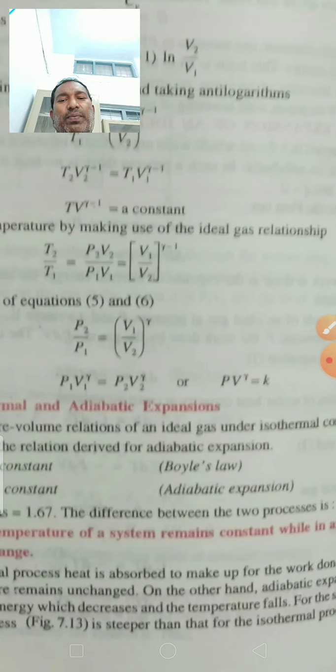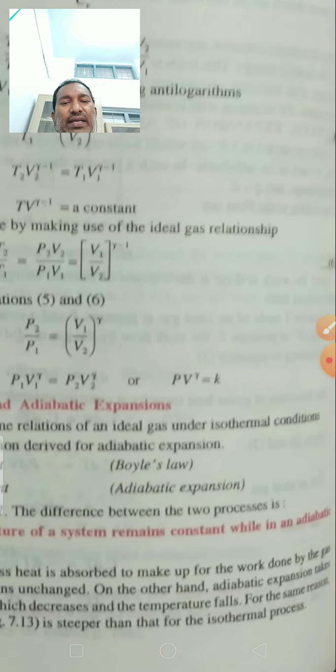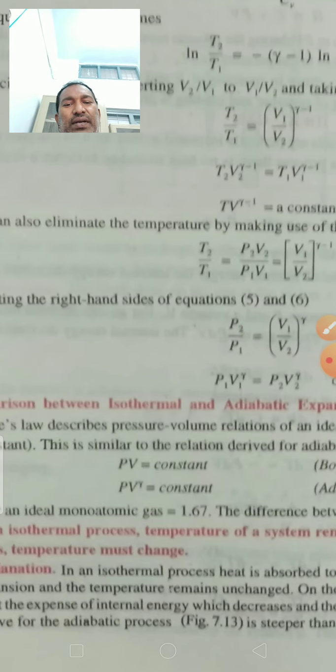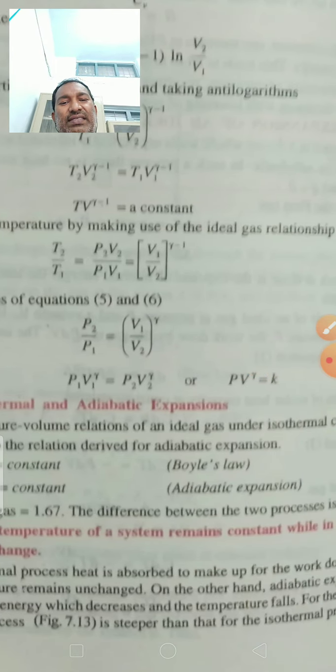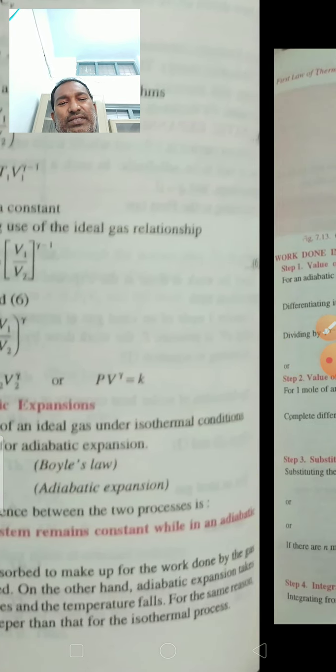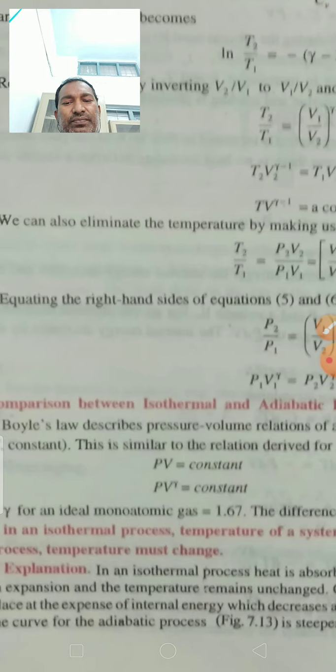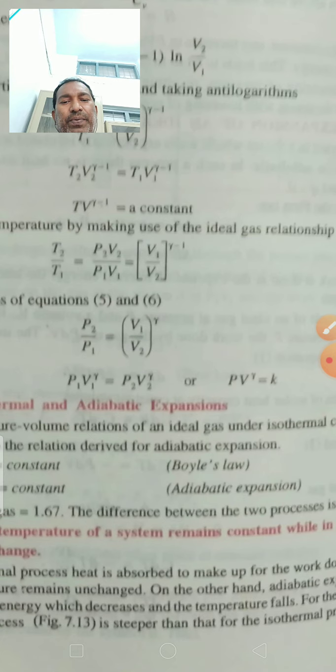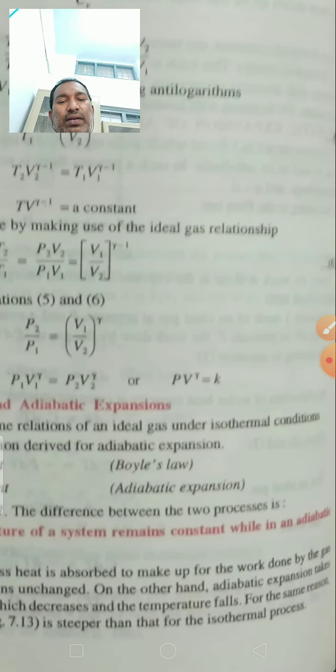So heat does not remain constant in an isothermal process, only the temperature does. On the other hand, adiabatic expansion takes place at the expense of internal energy, which decreases, and the temperature falls. For the same reason the curve for the adiabatic process is steeper than for the isothermal process.